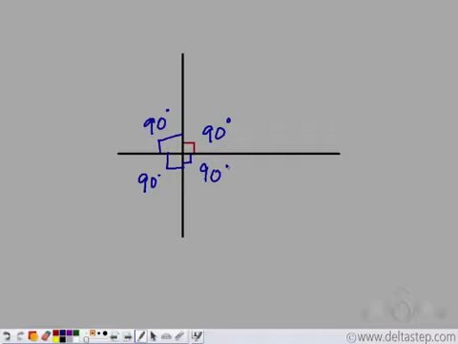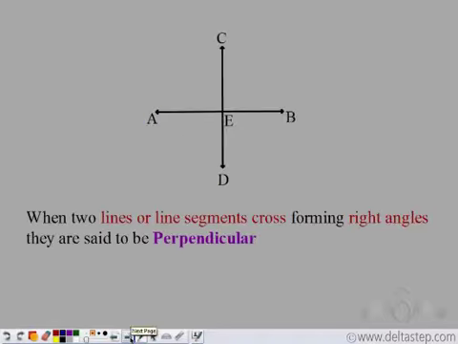And such lines or line segments are said to be perpendicular. So when two lines or line segments cross forming right angles, then they are called perpendicular. So in this case, we say that line CD is perpendicular to line AB.